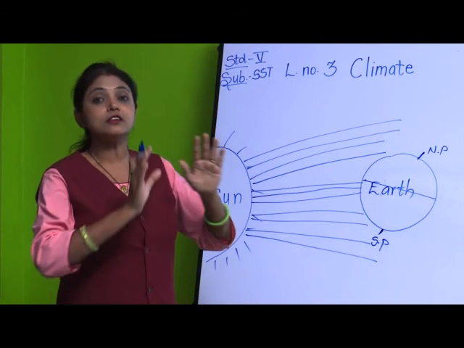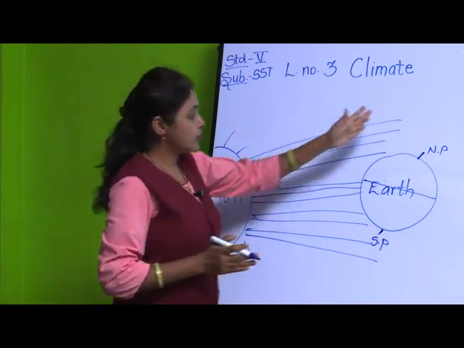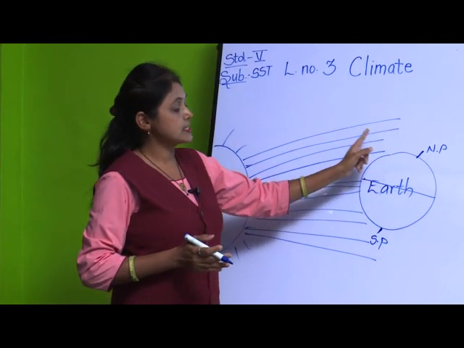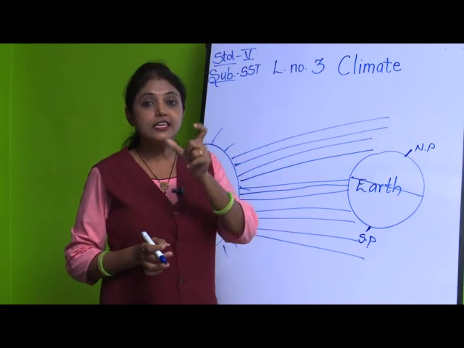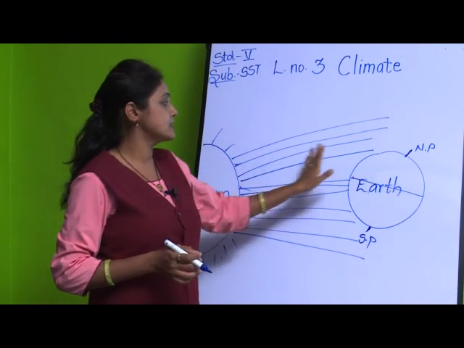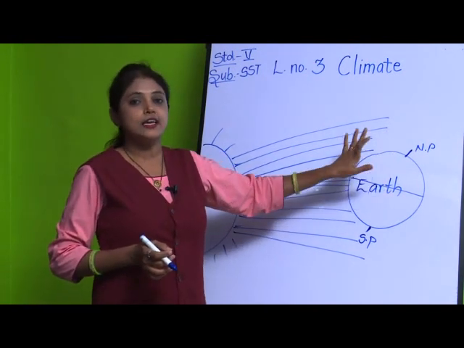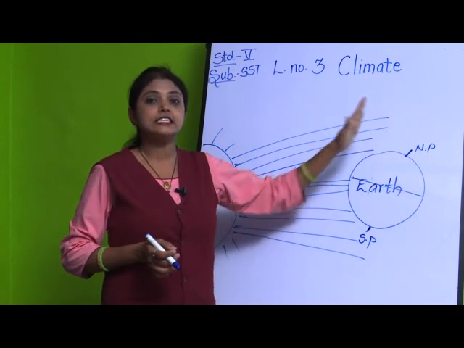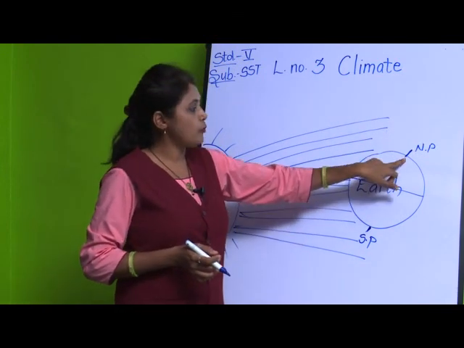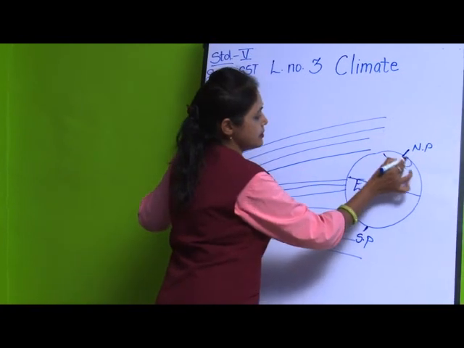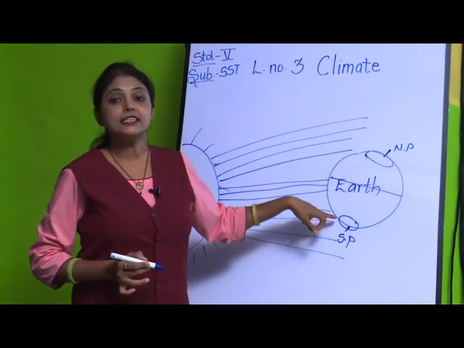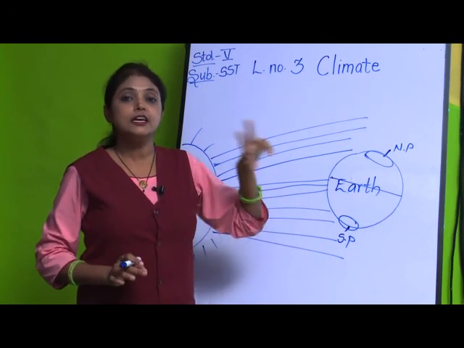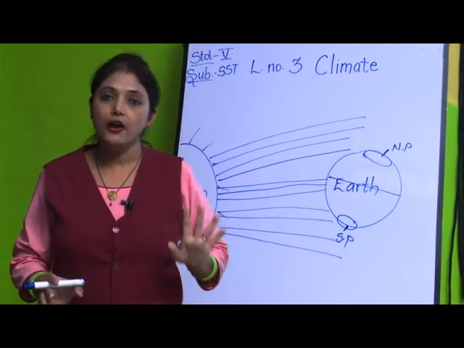But because the earth is tilted, the sun is visible at night also. Okay, the reason we can see the sun at night is because the earth is tilted on its axis. So, the areas located in the North Pole and South Pole are able to see the sun for 24 hours.